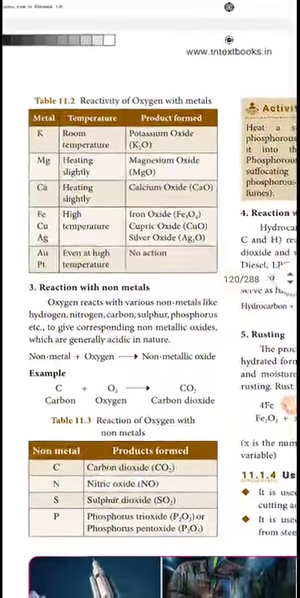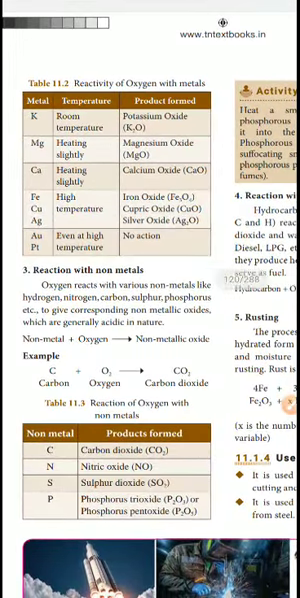Next, the reactivity of oxygen with the metals. Potassium reacts at room temperature, forming potassium oxide, K2O. Magnesium on slight heating forms magnesium oxide, and calcium forms calcium oxide. At high temperature, iron (Fe), cupric (Cu) and silver (Ag) react, forming iron oxide, cupric oxide and silver oxide.